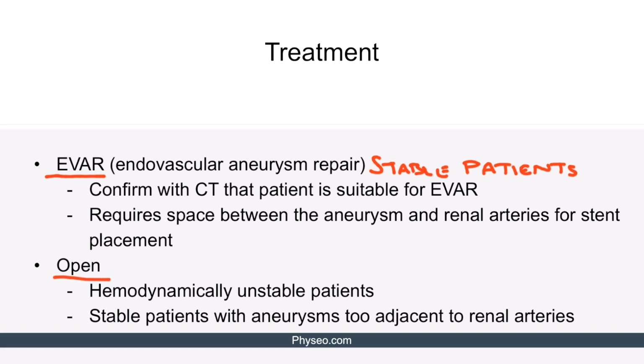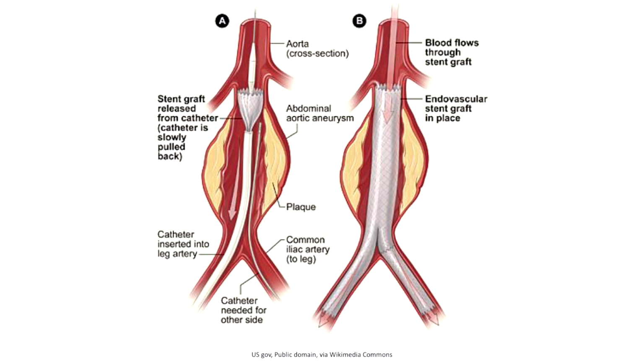So open repair is indicated for hemodynamically unstable patients or for stable patients with aneurysms that are too adjacent to the renal arteries. For endovascular stent replacement, the catheter is inserted into the femoral artery. The stent and catheter are advanced past the aneurysm. Afterwards, the stent is released from the catheter and the catheter is pulled back from the incision site. The stent graft allows blood flow through the aorta without further pressure being applied to the weakened vessel wall.